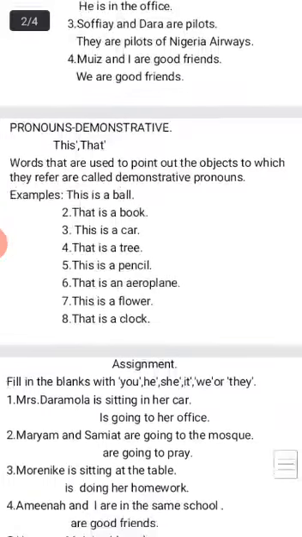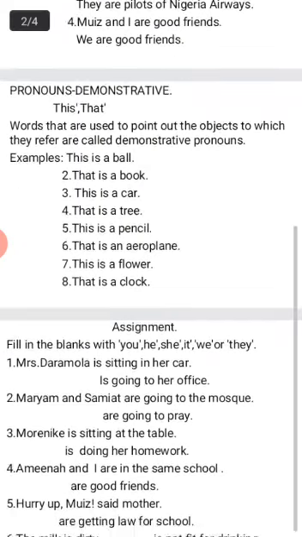Demonstrative pronoun has 4 examples: this, that, those, and these. Words that are used to point out the objects to which they refer are called demonstrative pronouns.